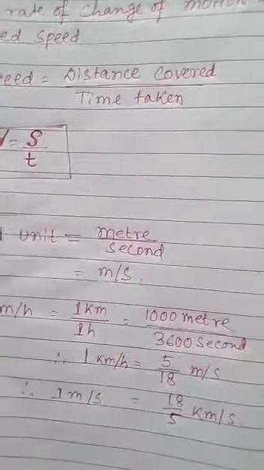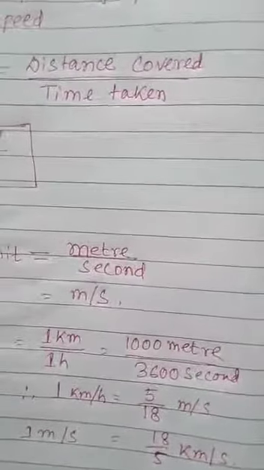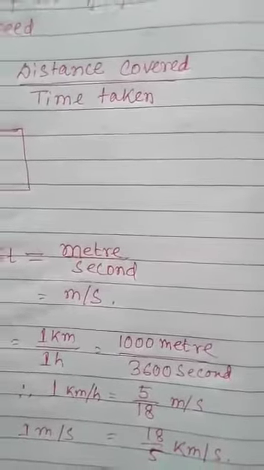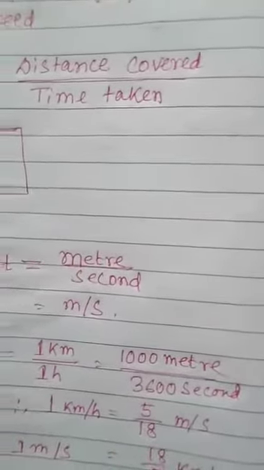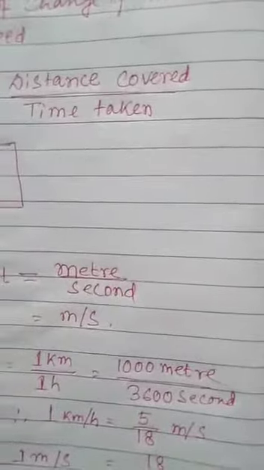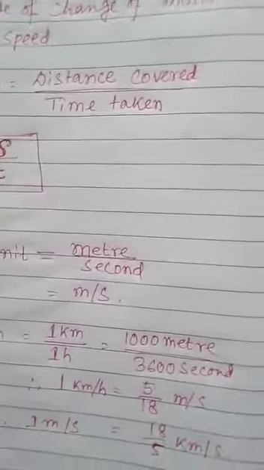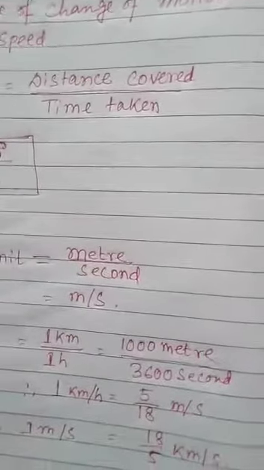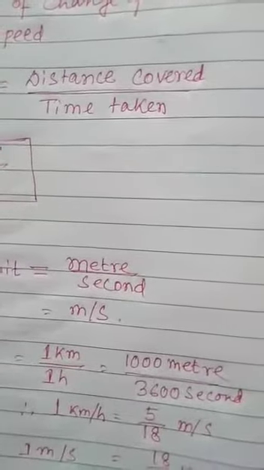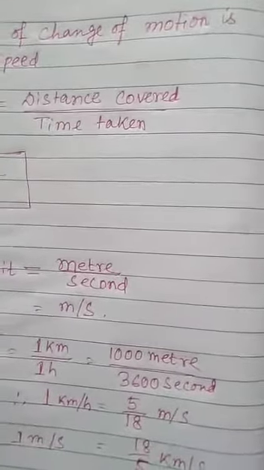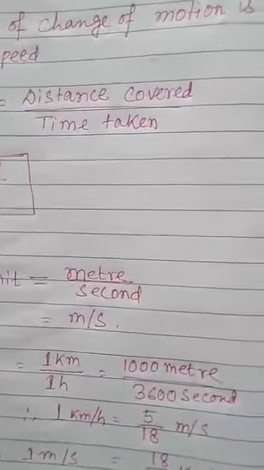But what is non-uniform speed? When a body covers unequal distances in equal intervals of time, the body is said to be moving with a non-uniform speed. Suppose you are going to Cooch Behar, the distance is 100 km, and in the first hour you covered 35 km, in the second hour you covered 25 km, and in the third hour you covered 15 km. So you are covering unequal distances in equal intervals of time. This kind of speed is non-uniform speed.